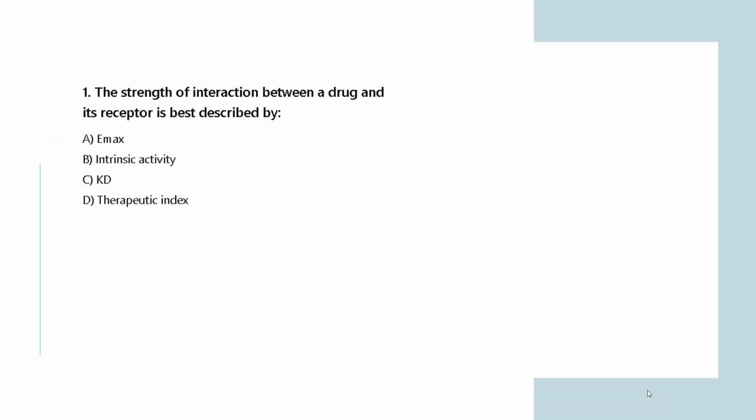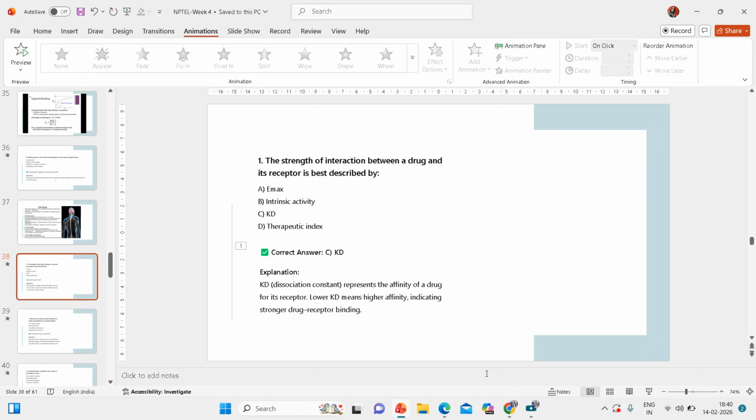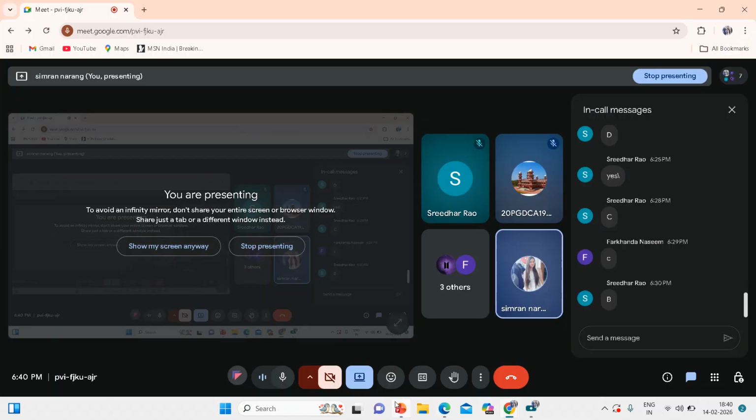So next question is, strength of interaction between a drug and its receptor is best described as Emax, intrinsic activity, KD, or therapeutic index. So what they are asking is, the strength of interaction between a drug and its receptor is described by which of the following terms? It is very straightforward. Just tell me the answer because we have already discussed that. I hope all of you have gone through that particular thing while I was explaining. So I hope every one of you has the answer with you. So what do you think is the correct answer?